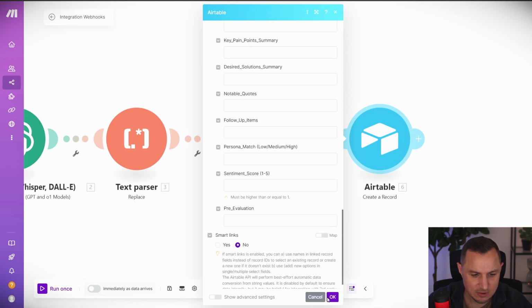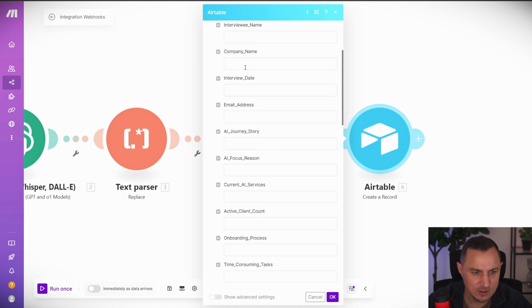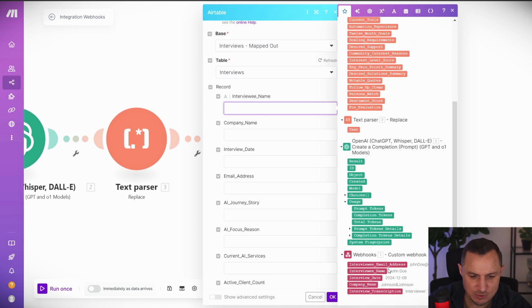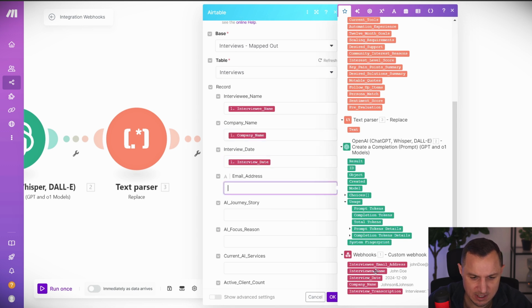Right now, I don't have any of the information except for, let me check, do I have the interviewee name? I believe I do. Actually, I already get everything from the text parser, so it already understood. I can get the interviewee name from the webhook. That's why we needed to pass it in the webhook, because you might have wondered why we passed the interviewee name via the webhook. Then we have the company name, the interview date, and the email address.